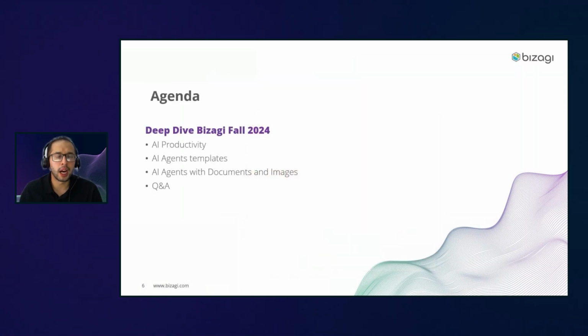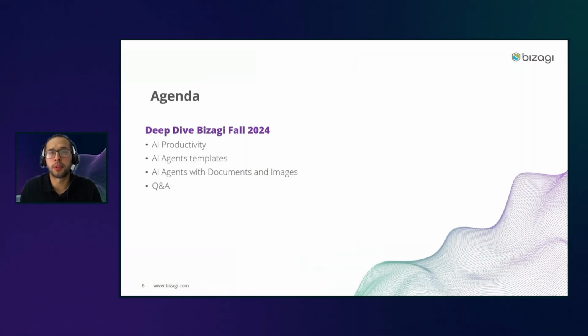And today we will be covering mainly these topics, right? So we will be having a deep dive of what's inside of this version. And specifically, we will be talking a lot about what is going to be one of the strategic directives that we have here in Bizagi, that is the AI productivity. We will go in detail and understand what has been included in this version about AI productivity. And we will go deeper into AI templates and everything about the AI agents that now can manage and manipulate documents and images, right?